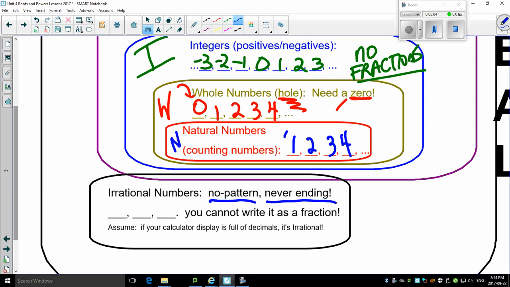So look at something like, okay, pi is probably the best example of it. Another one, square root of 2. Another one, square root of 5. These are all possible numbers that when you put them into your calculator, there's no way of writing this as a fraction. Why? Because the numbers never end and they keep on going and going and going. So we call those irrational.